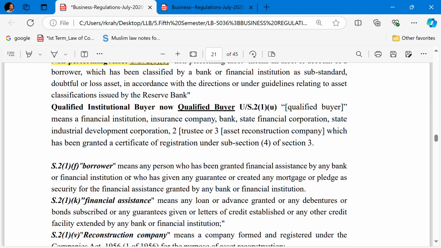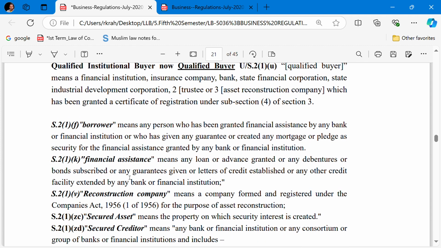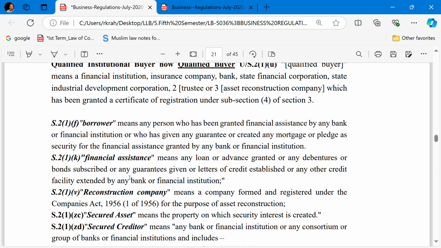So what is the meaning of borrower? 21F. Borrower means any person who has been granted financial assistance by any bank or financial institution. Section 21K defines financial assistance, which means any loan or advance granted, or any debenture or bonds subscribed, or any guarantees given, or letters of credit established, or any other credit facility extended by a bank or a financial institution.